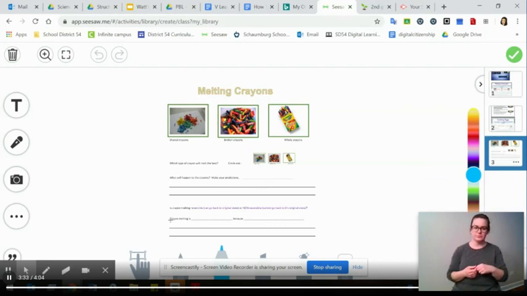So then another question is crayon melting reversible? It can go back to its original state, or non-reversible. It cannot go back to its original state. And so I gave you a sentence starter. Crayon melting is blank, and you're going to put reversible or non-reversible because, and then support your answer. I will also attach the actual experiment itself so you can see how it turned out.